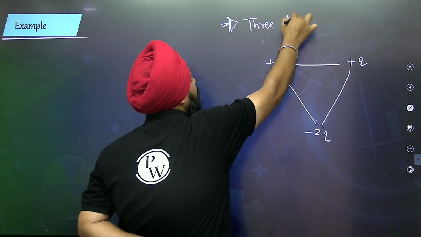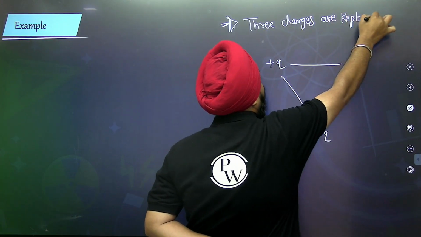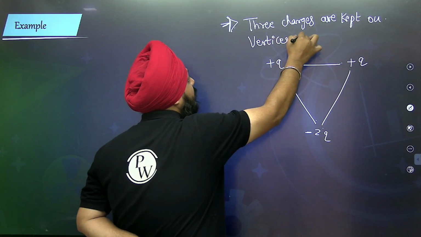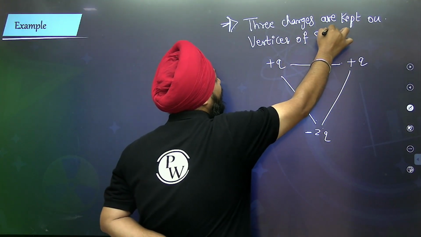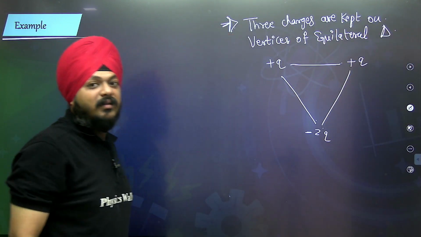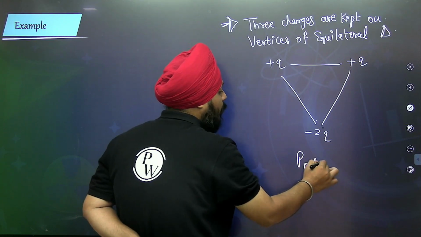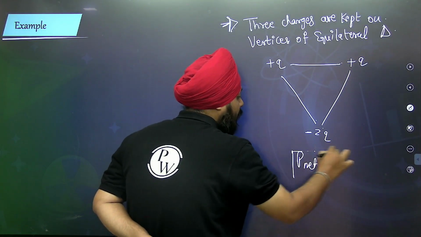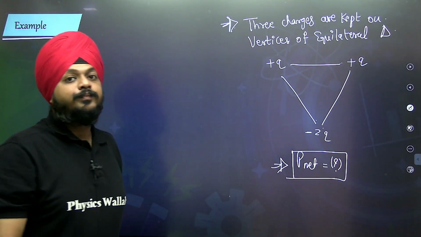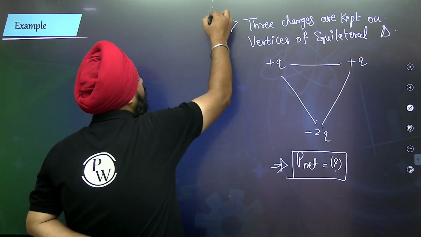What we need to calculate is the net dipole moment because of it.